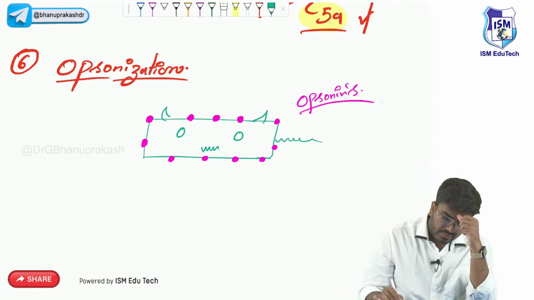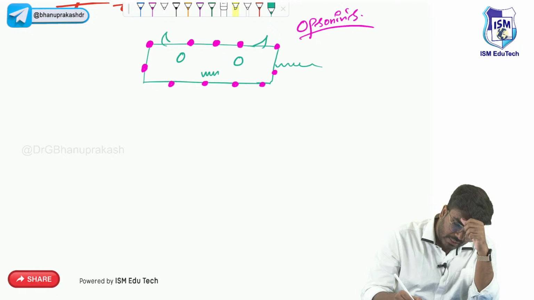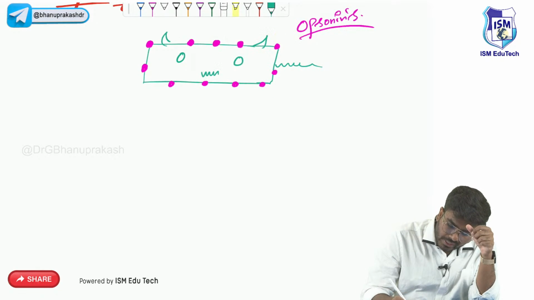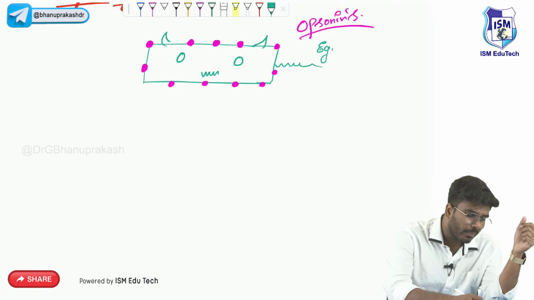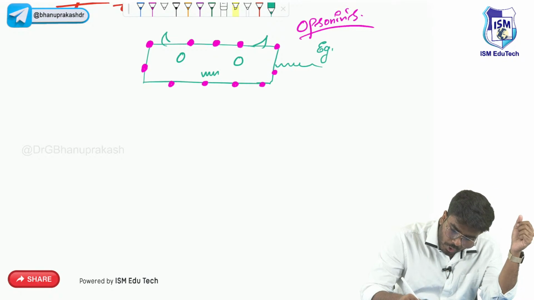So the question they will ask in your exam is, sir, what exactly are these opsonins? They will ask you for examples of opsonins. The important opsonin which I want you to know is C3b, complement protein C3b. C3b is an important opsonin.